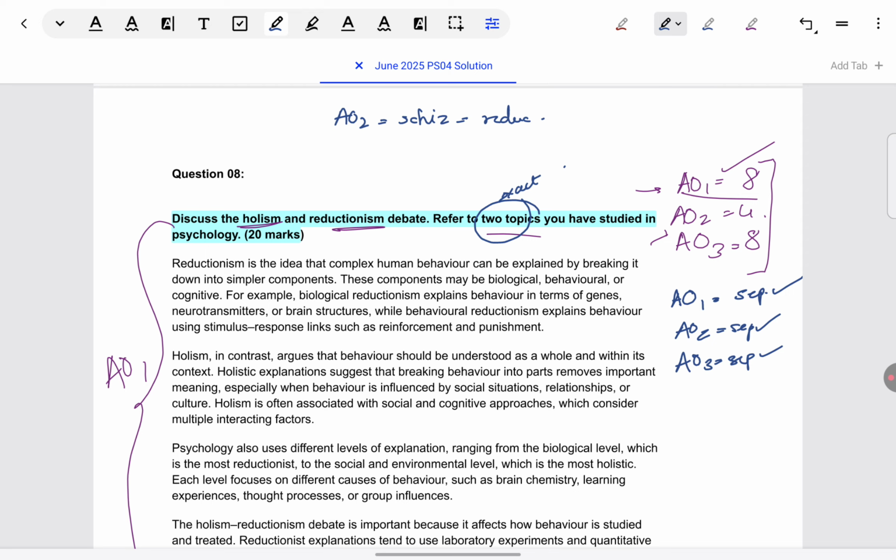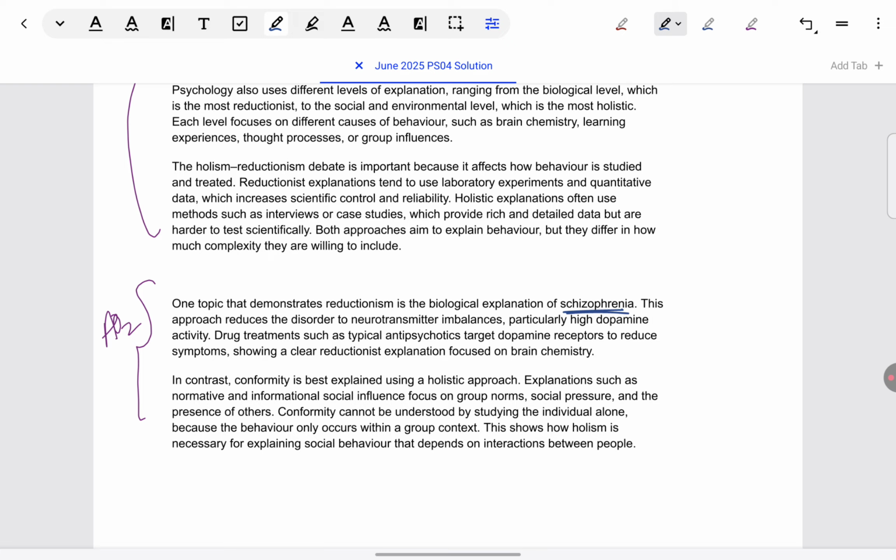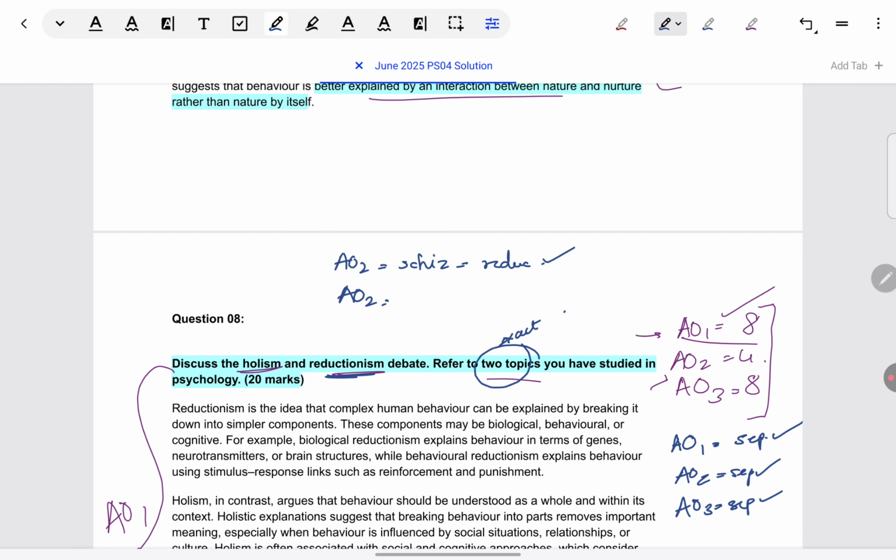Think for a moment. Will you be able to really justify it as reductionist? Are you thinking of something like, let me take a diathesis-stress model and show how both genes and biology, and along with that family dysfunction, also play a role? Then you're not being reductionist, you're actually supporting holism. So just pause and think: the first topic I'm taking for this first issue, is it relevant to that or not? In the same way, think what your second topic is going to be. The key thing is to finalize your topics before writing them. So in this model answer, you can see conformity. A year one topic has been taken.